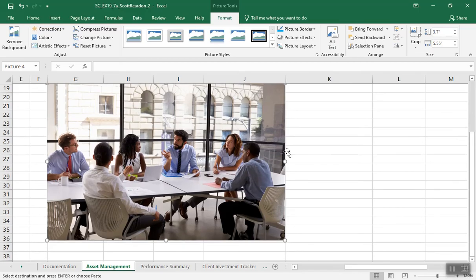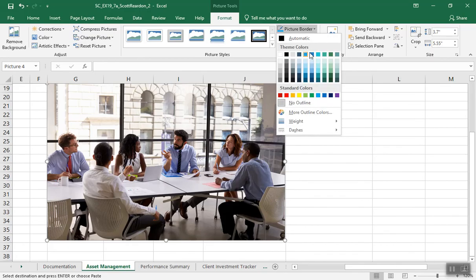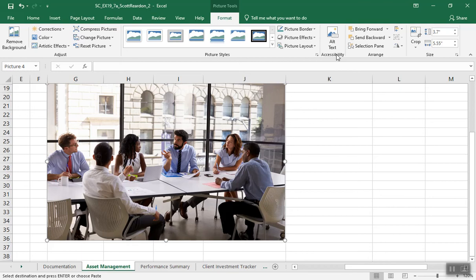The picture is still selected. It says add a border, so I'm going to go to picture border. Teal accent 6, where's that at? I'm going to guess that's it. No. How about the last one? Teal, of course, it's the last one. Teal accent 6 for the border.